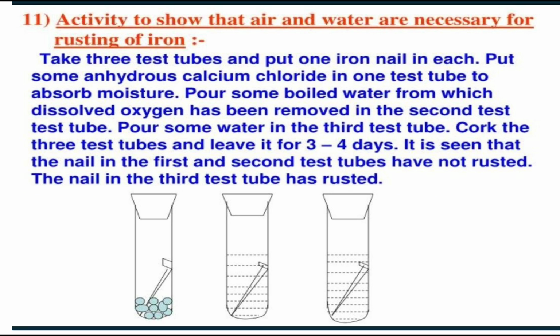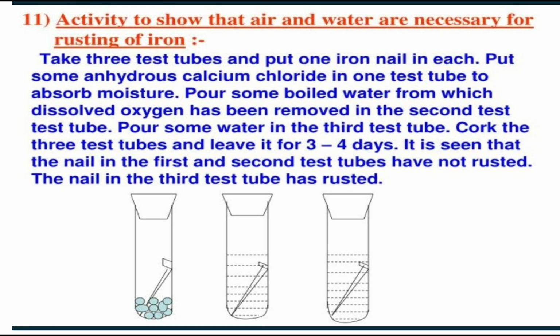Now pour some boiled water, from which dissolved oxygen has been removed, in test tube 2. It means the second test tube does not contain air. And the third test tube will be a normal test tube. Now what will you find? You will find after 3-4 days, if you leave the tubes in this way, that in the third test tube, in which you have filled normal water, the iron nail will rust. In the first test tube, where you have added only calcium chloride, it will not rust because there is no moisture in this test tube.